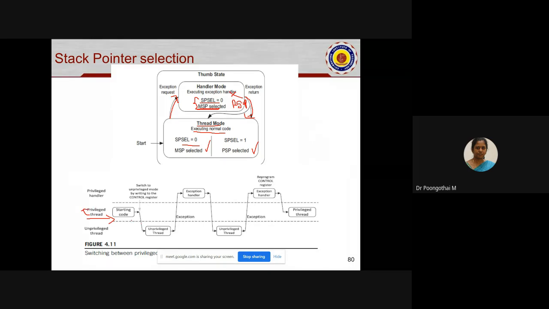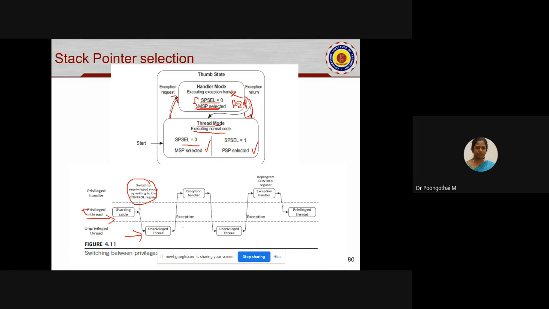If you want to switch the processor to unprivileged mode, you should program the control register by writing 1 in the last bit. By programming this, we move the processor from privileged thread mode to unprivileged thread mode.